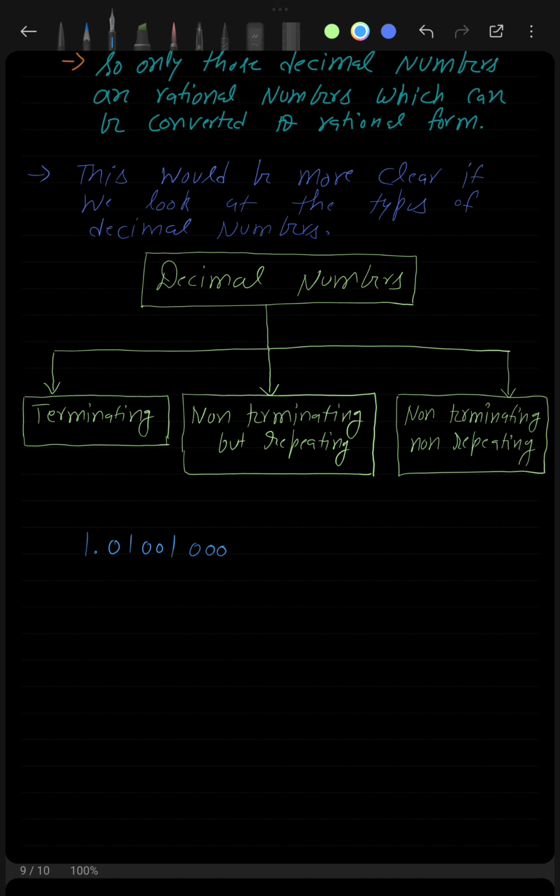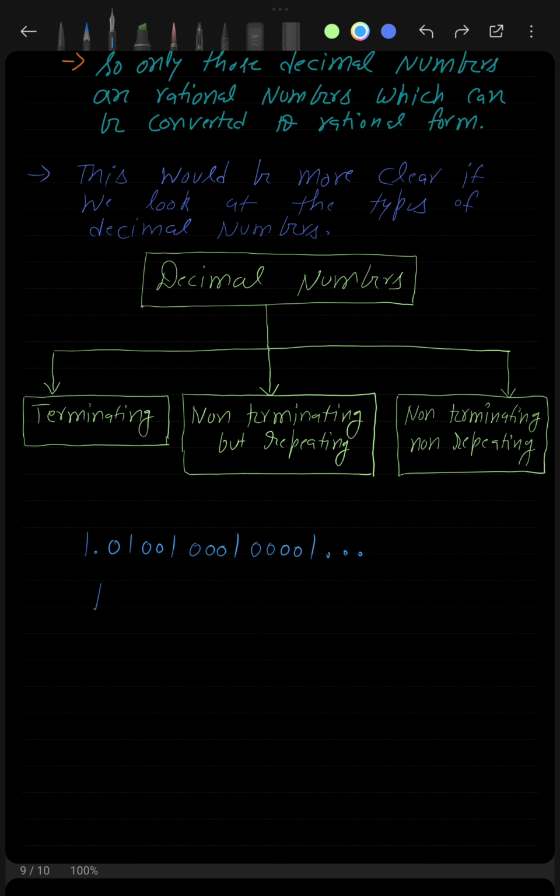1.01001 then 0001, then 4 times 0 1, and so on. You will observe that after the decimal, numbers are not being repeated. 01, then 001, then 0001, the pattern is being repeated but not the period. It's not like you get 01 here and you should get 01 again, but you are getting 001, and after that you are getting 0001. So you can see that the numbers are not being repeated after the decimal. These types of decimal form are known as non-terminating non-repeating decimal form.